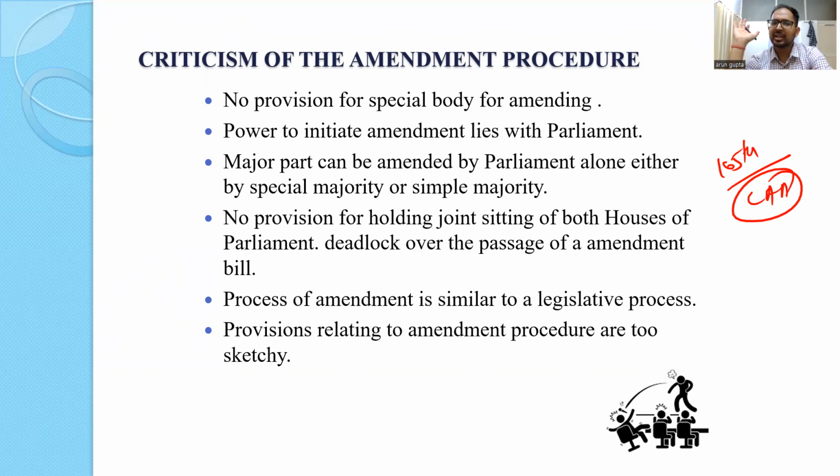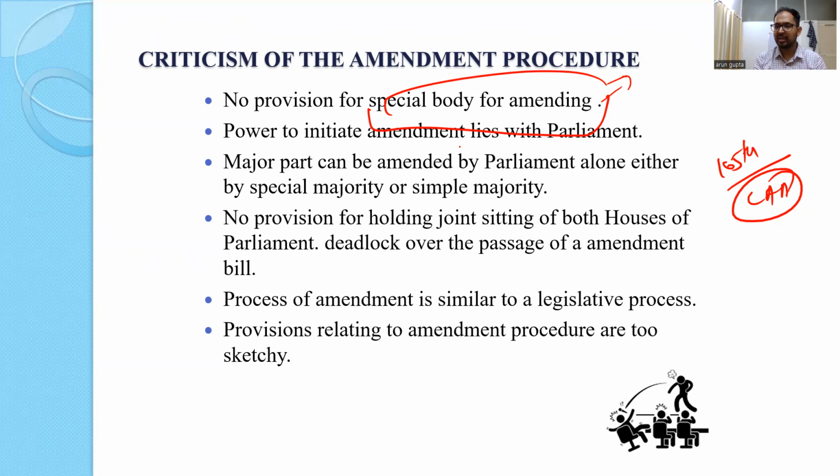So, okay, we agree that there is some criticism. What are the criticisms we can talk about? No provision for a special body for amending. That means the parliament is the body for amending. So they don't need to consult someone before. So there is no need of elaborate thinking for this. If there is a political majority, then it can be done, right?